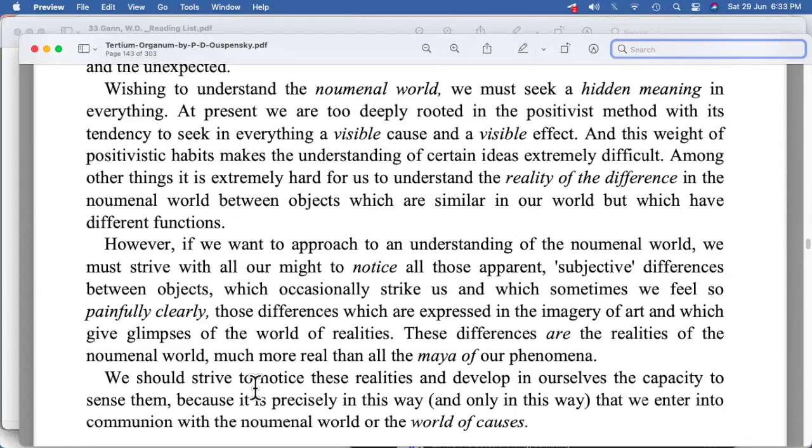We should strive to notice these realities and develop in ourselves the capacity to sense them, because it is precisely in this way, and only in this way, that we enter into communion with the noumenal world, or the world of causes.